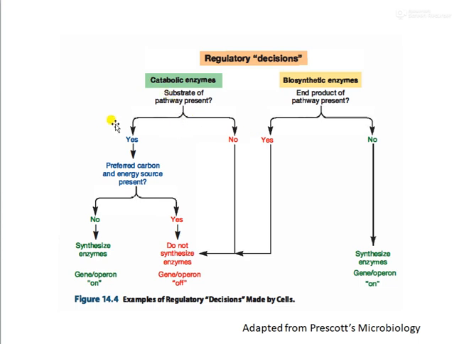If the substrate for the pathway is present and preferred, it will utilize the same. So if the easily available substrate is there, it will utilize those particular genes. And if that is not there, it will decide, no, I have to shift on to some other pathway. So it is based upon this that gene regulation is carried out.